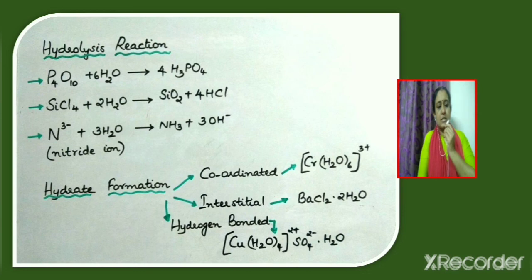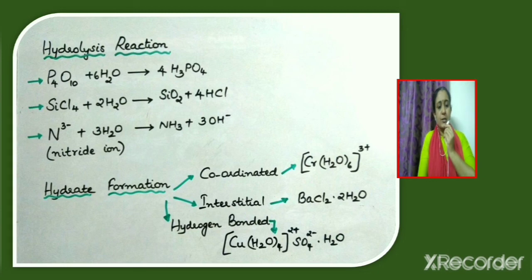Consider [Cr(H2O)6]3+. In this complex ion, water is present as coordinated water. Here water is bonded to the metal chromium. Now consider interstitial water, for example BaCl2.2H2O. Here water is present in the interstitial sites of barium chloride.